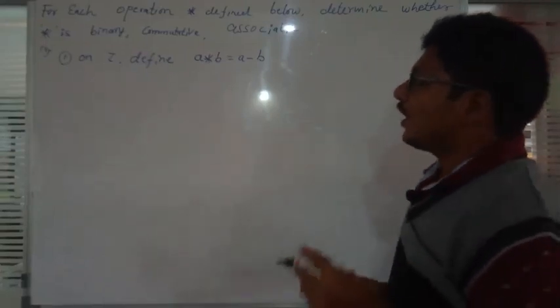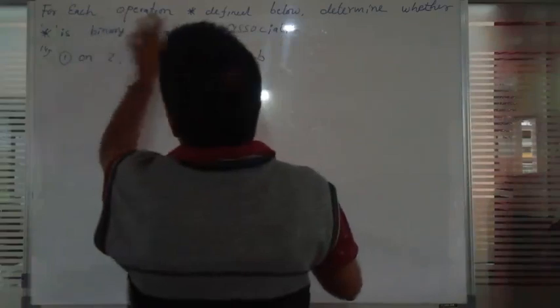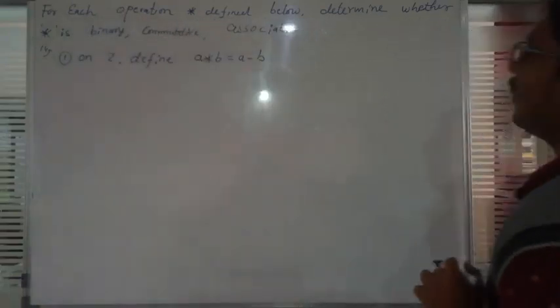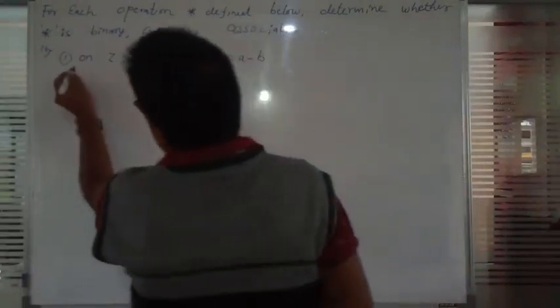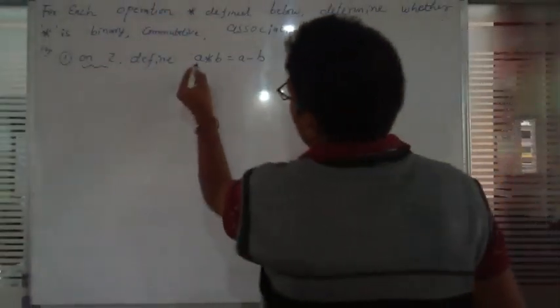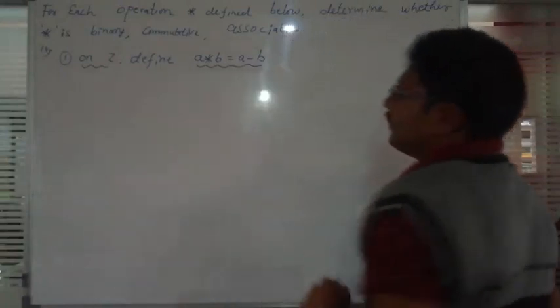Now, the first question is: for each operation star defined below, determine whether star is binary, commutative, associative. The given set is Z, which means integers. On Z, A star B is equal to A minus B. What is the problem given?